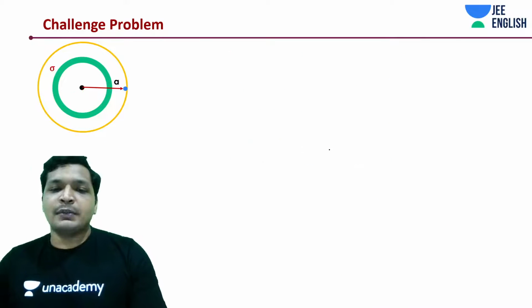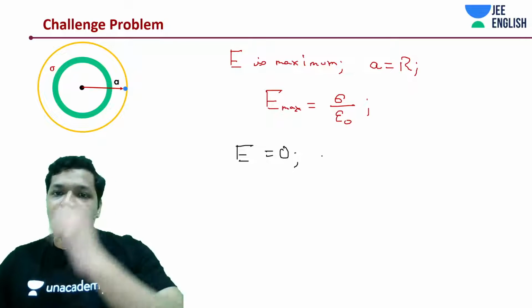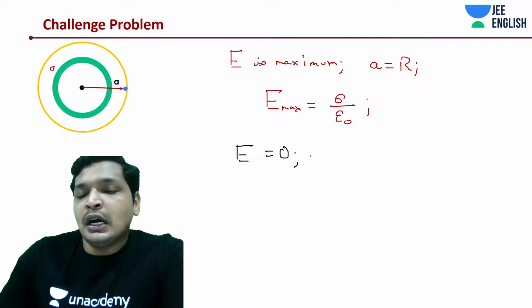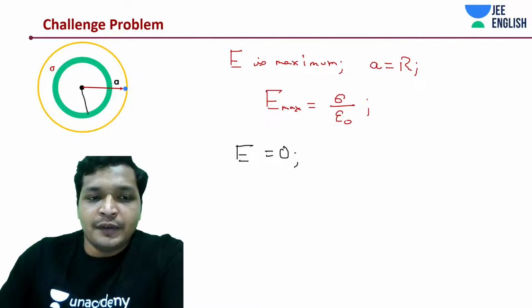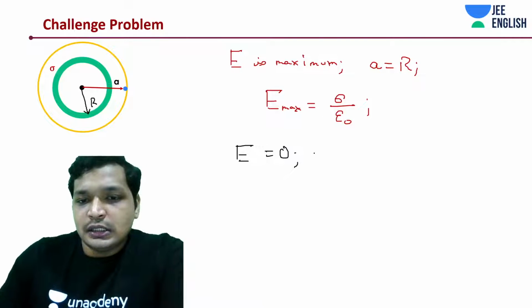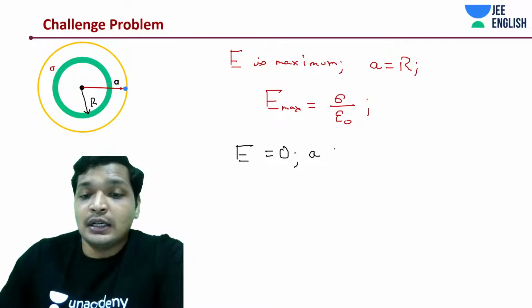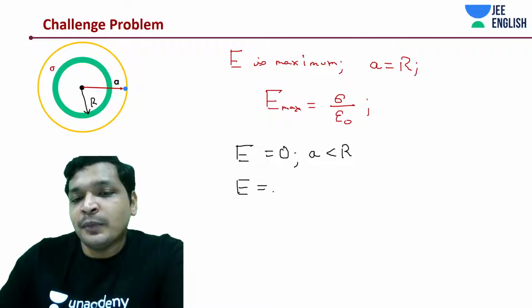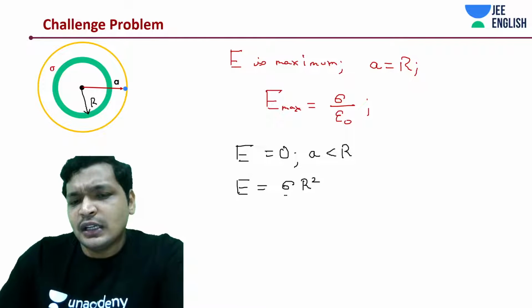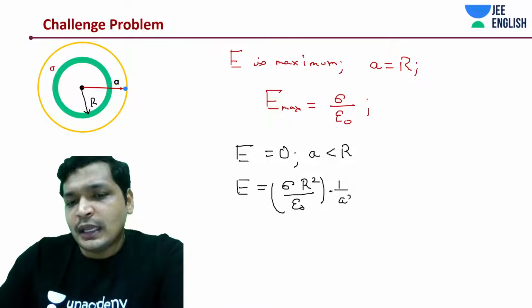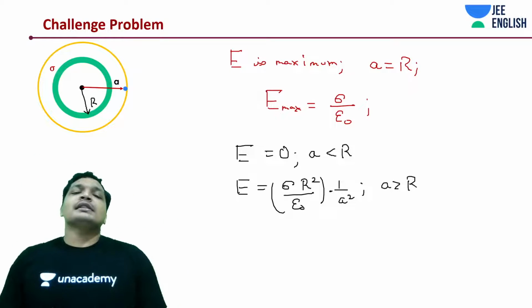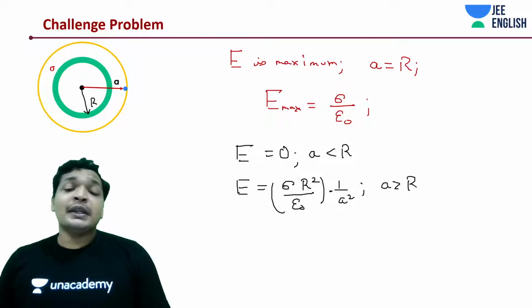Okay, I'll tell you one of the things that you want to understand at the end of this lecture. E is 0 when a is less than r. If I say this is r, when a is less than r, we have E equal to 0. And E is how much? Sigma into r square divided by epsilon naught into 1 by a square when a is greater than r. Right, really simple.